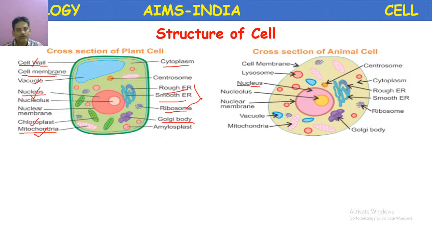The Golgi complex or Golgi body, which is also present in both plant and animal cell. The main function is secretion of proteins. So secretion of lipids or secretion is the main function of the Golgi complex. So like this, in animals the vacuole is present. Those vacuoles are simple compared to the plant cells. These are small in size. They are often called food vacuoles and contractile vacuoles.